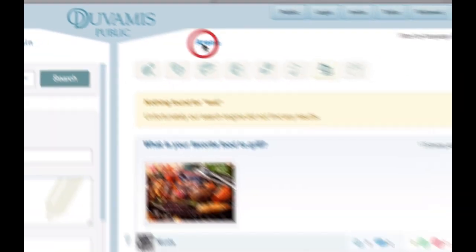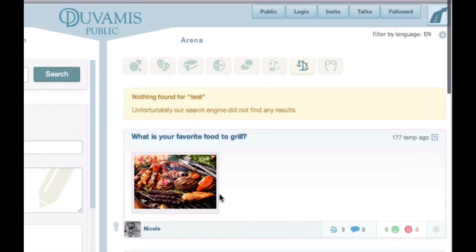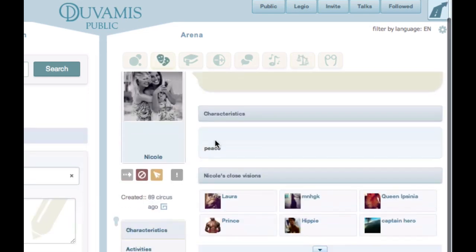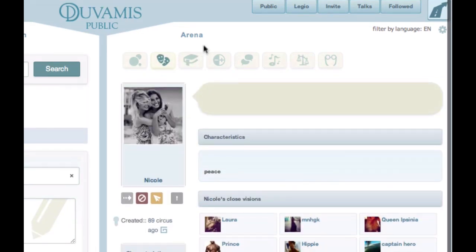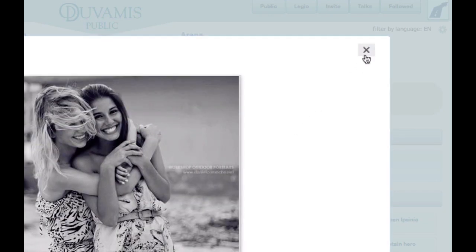On the right side, your arena shows you what is happening outside yourself. Here you may explore the content others post, view their virtual visions, engage in conversation, and comment on conversations. The arena is your link to the others in Duvamis. For instance, if I want to engage in a conversation with someone whose content I find interesting and appealing, I click on his profile picture to view his profile.